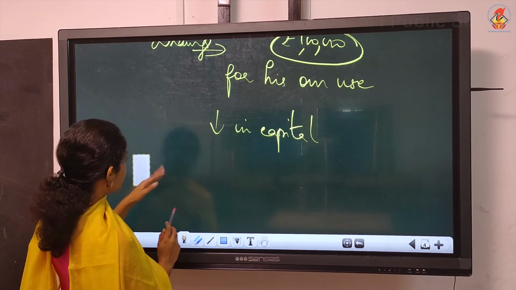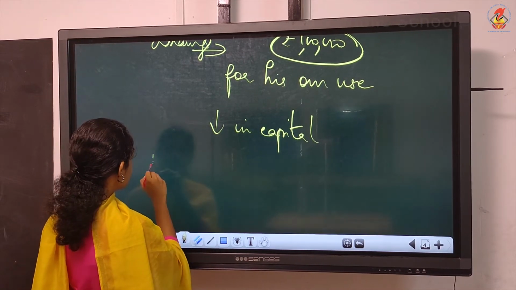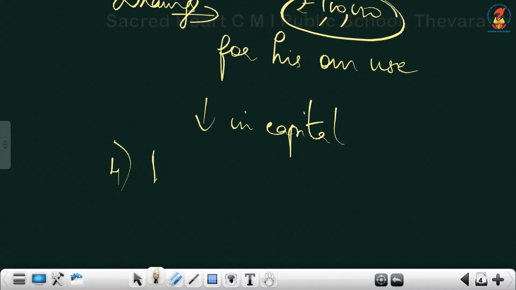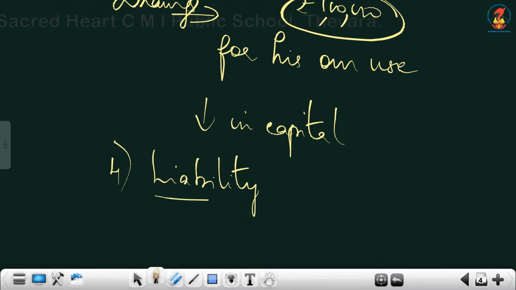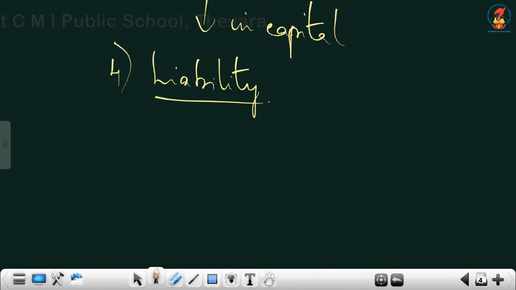Then next term what we can discuss is fourth term, liability. So many times we referred this. Liability means the obligation of the business.